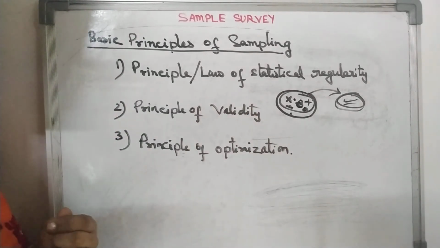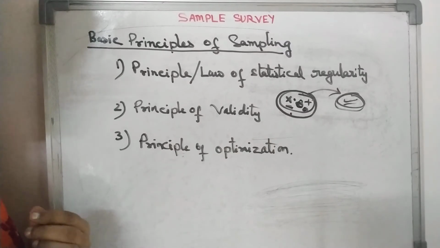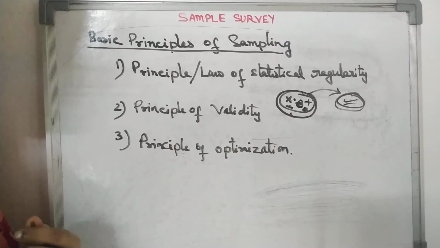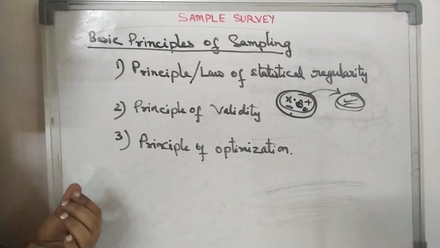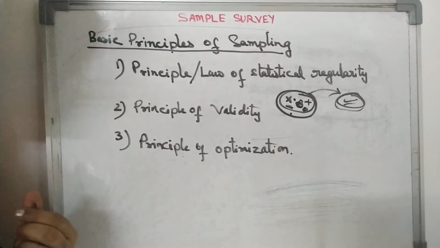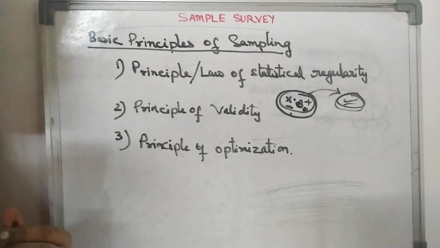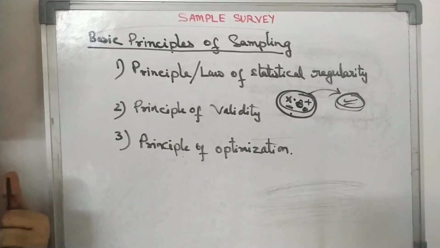This principle is based on developing methods of sample selection and estimation, which aim at obtaining a desired level of efficiency at minimum cost and obtaining maximum possible efficiency with a given level of cost.